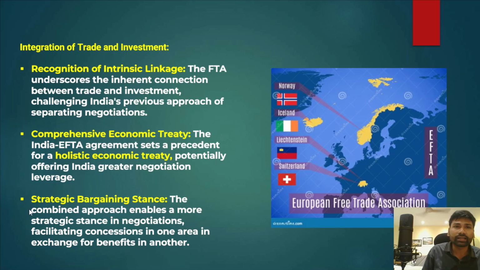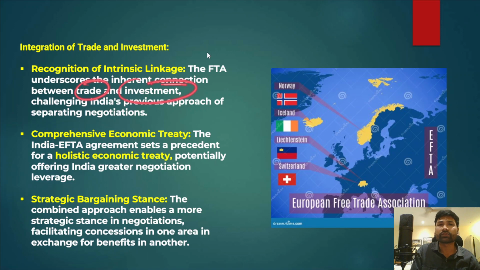And apart from that, the integration of trade and investment is also part of this trade deal, because it has recognized the intrinsic linkage. It underscores the inherent connection between trade and investment.